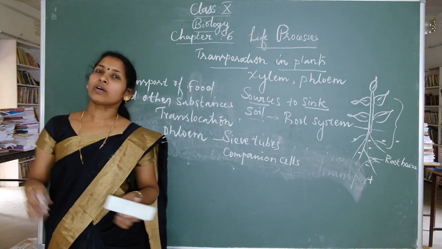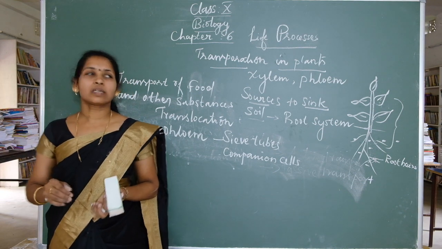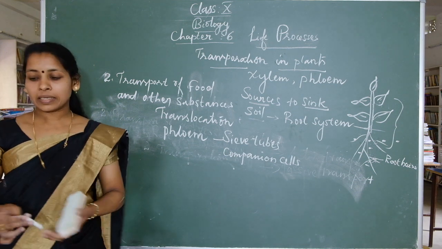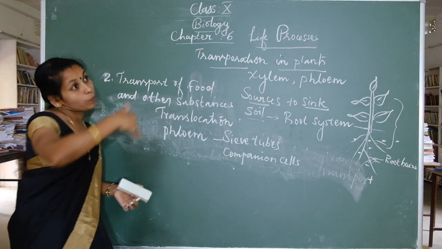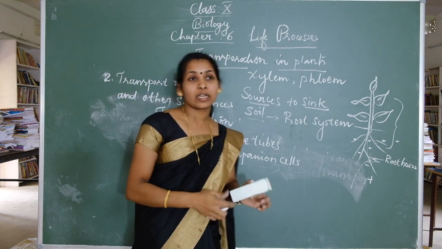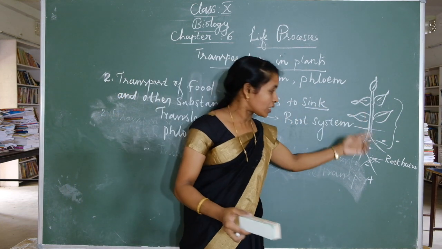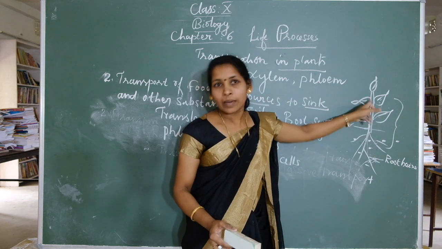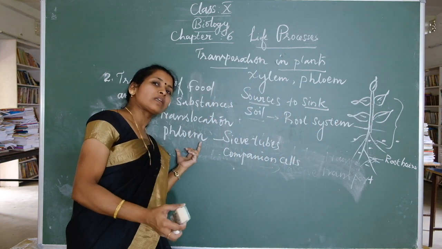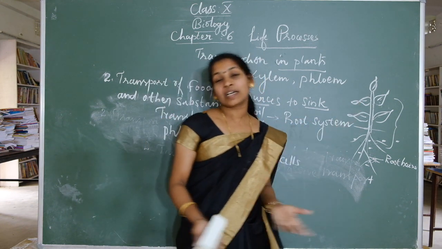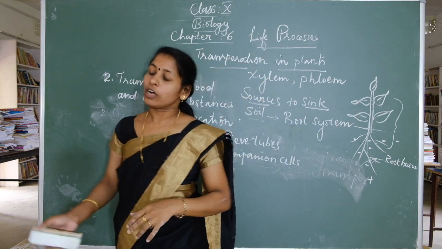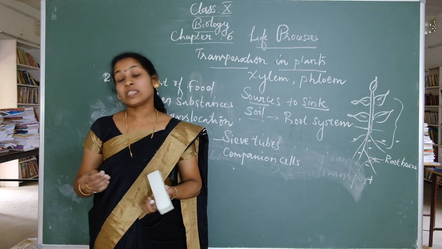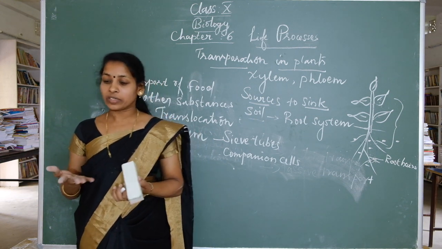The translocation of food and other substances takes place using sieve tubes and adjacent companion cells, both in upward and downward direction. In the transport of water, there is only unidirectional movement from root to leaves, but in the transport of food and other substances, movement is multidirectional, upward and downward also. The translocation of phloem is achieved by utilizing energy.